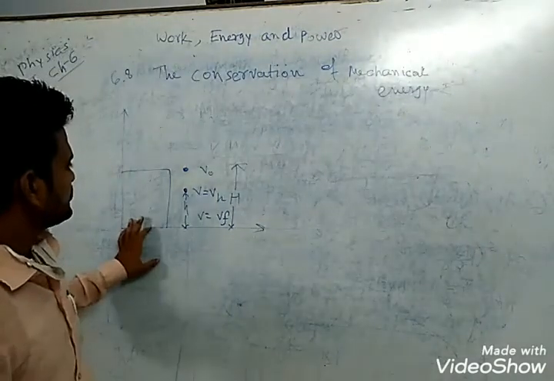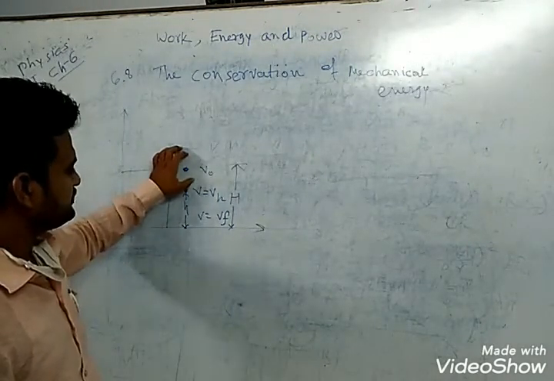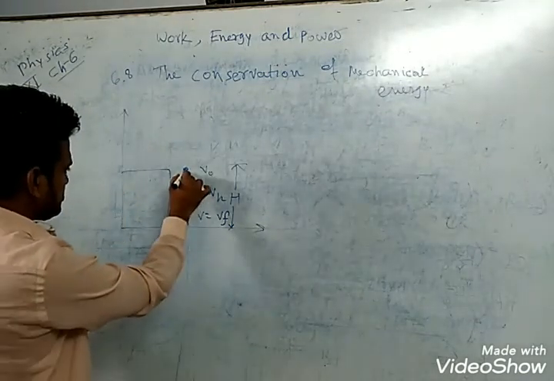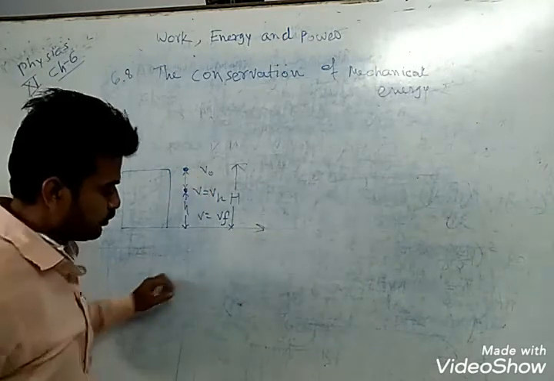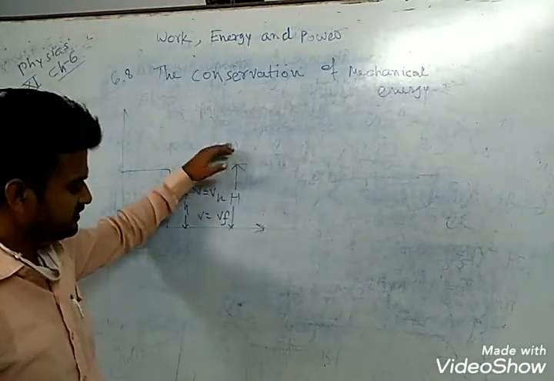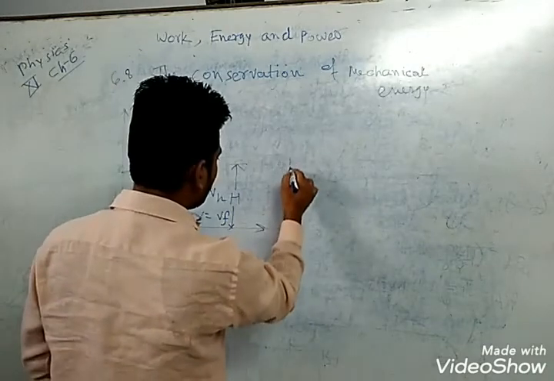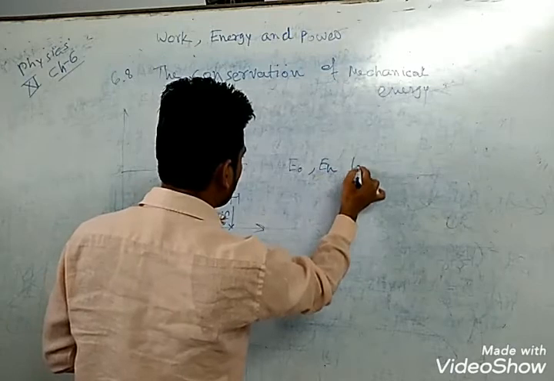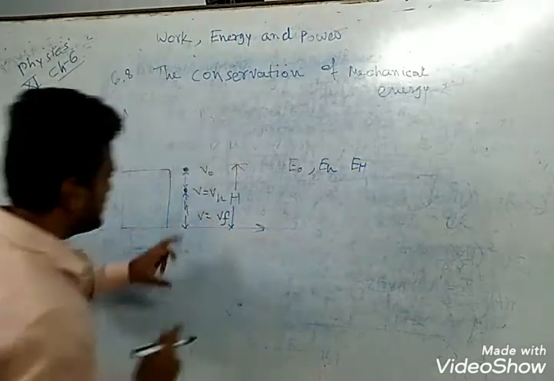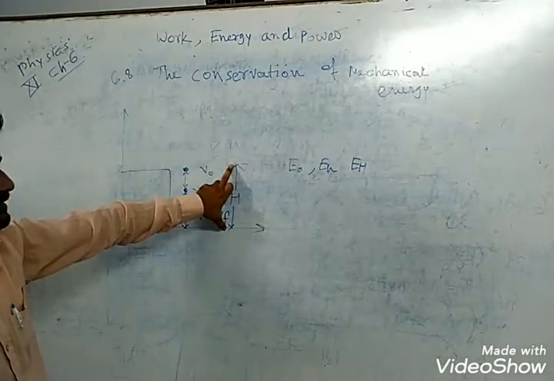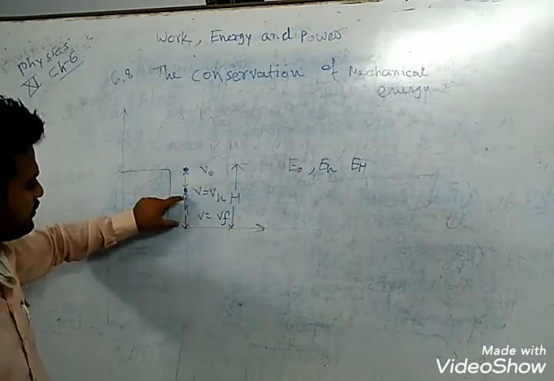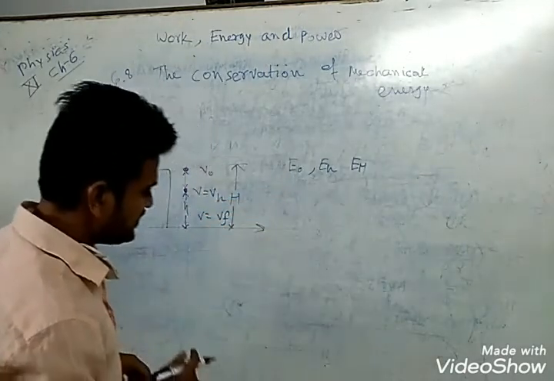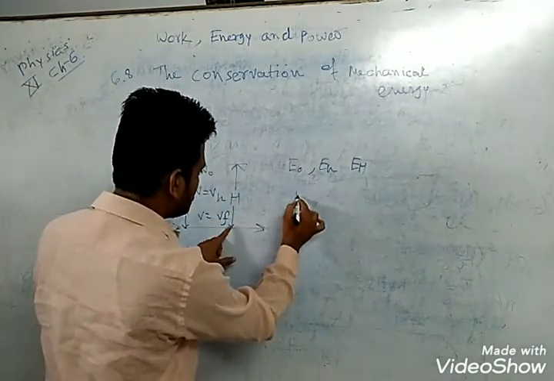Now suppose one object. We consider the total mechanical energy at three different steps: at the total height capital H, at a height small h, and at the ground level.